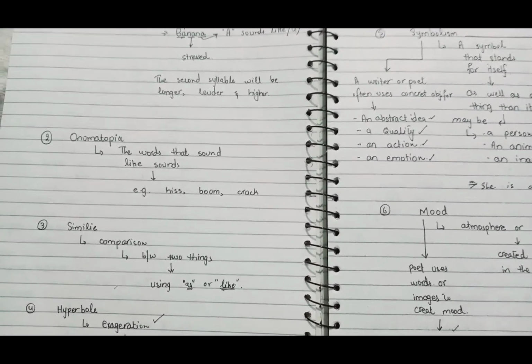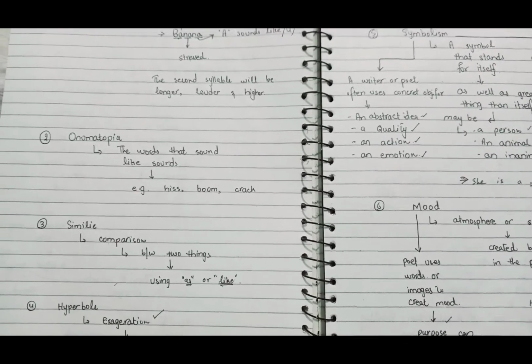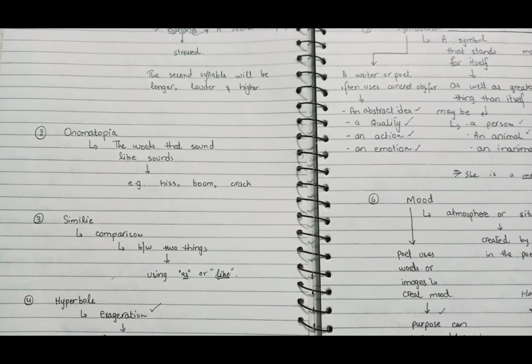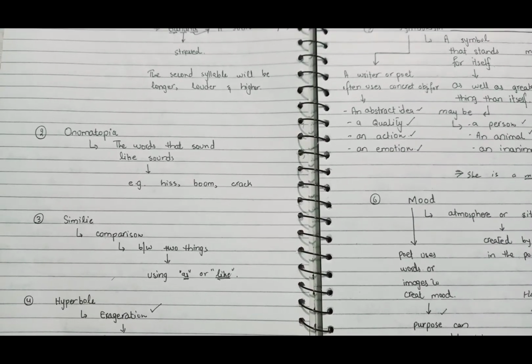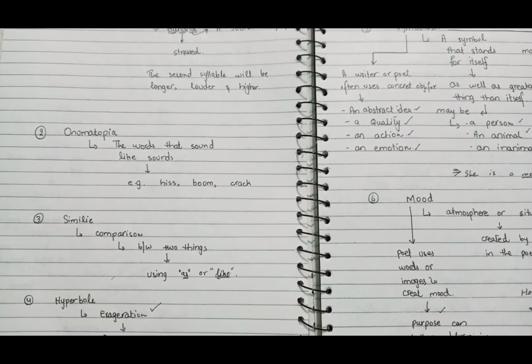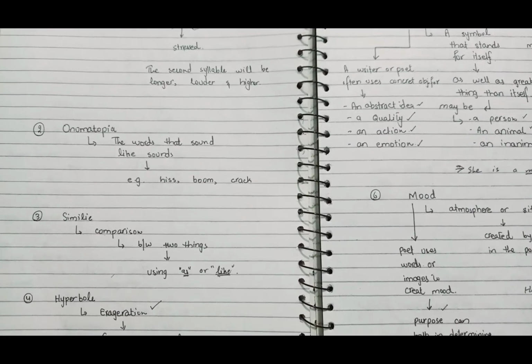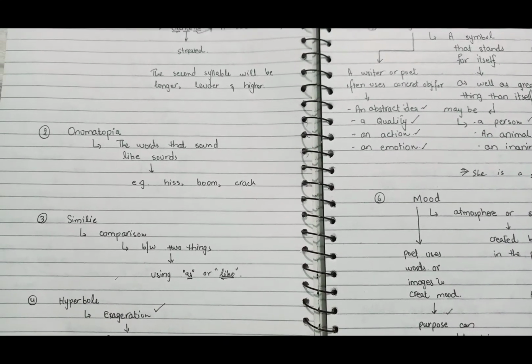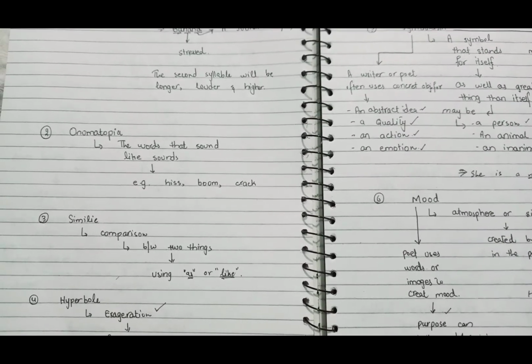We are not imitating or copying the object or its characteristics, we are just copying the sounds. So onomatopoeia deals with the copying of sounds.